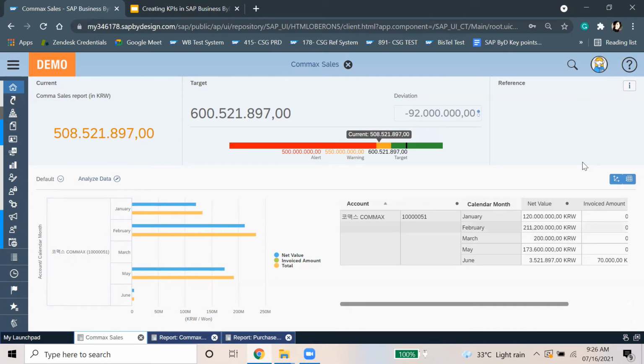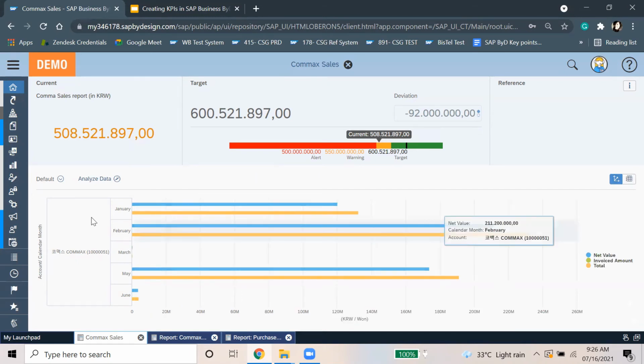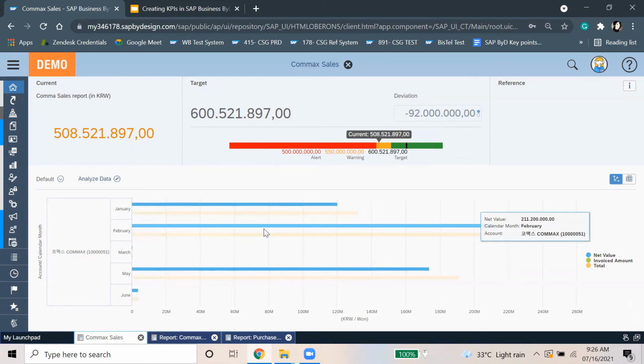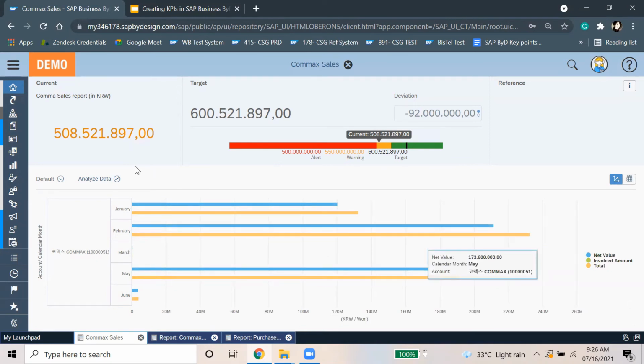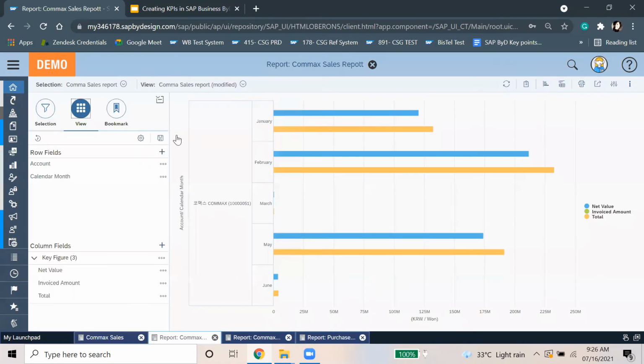You can make it even more beautiful. You have the options to create a different bar. If you just want to see only the graph, then it will show it like this. You also have the option to analyze the data. You can add more things to your screen. But the simpler the KPI looks, the easier it is to understand. We have more fields to add here, so according to your business requirement, you can add different ones.